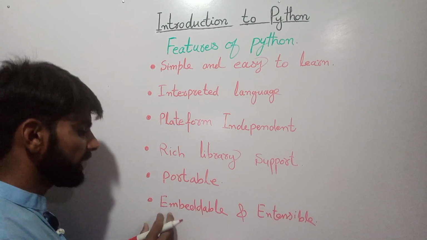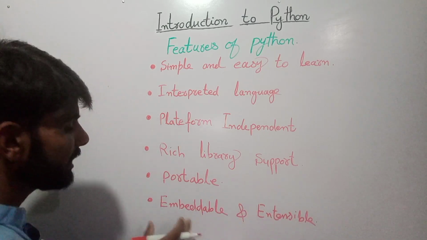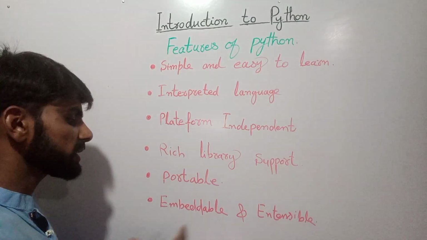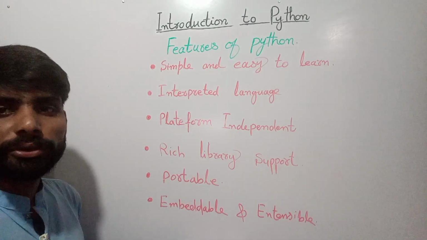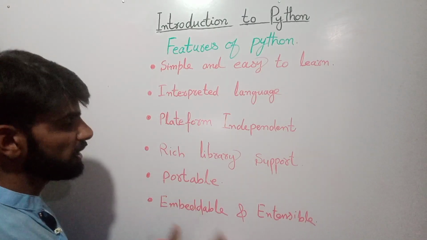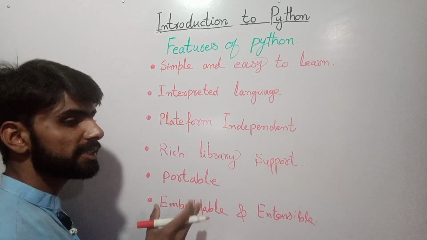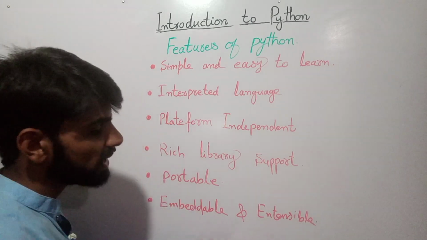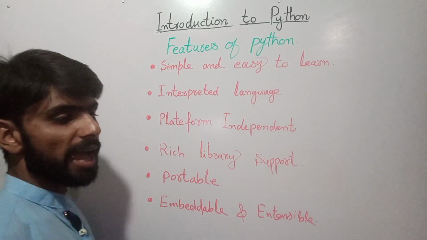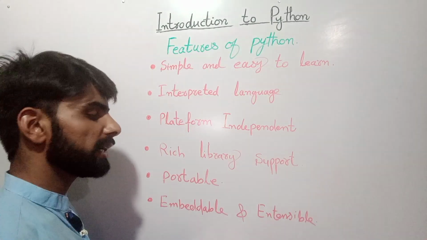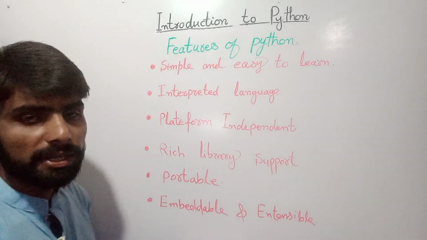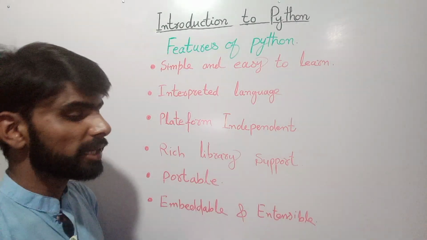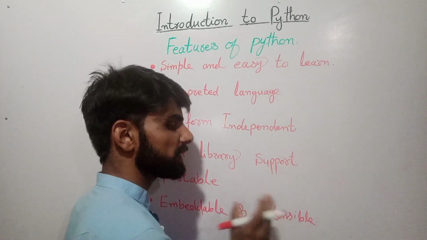The sixth feature of Python is that it is embeddable and extensible. Embeddable means that if you write code in the Python language, then you can easily translate it into any other language. For example, you write code in Python and want to translate it into C, C++, or another language, then you can easily translate it. That is the facility of embeddable. And also extensible. Extensible means that if you write code in any other language, like C, C++, Java, you can easily convert and translate it into the Python language. So that's why it is also extensible.